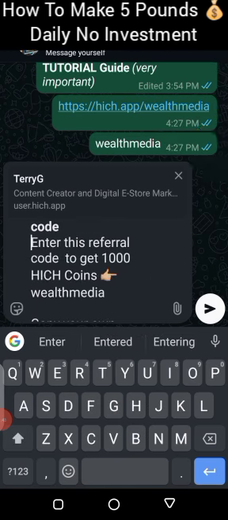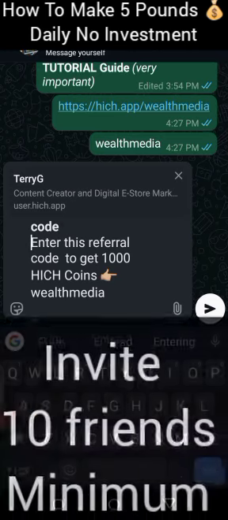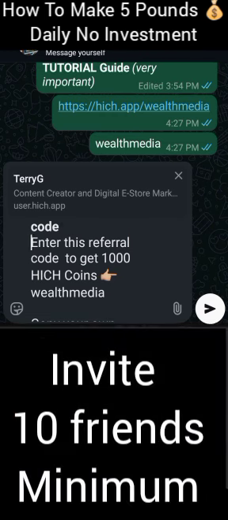So then you're going to copy this and share it with your friends. That's the next thing you're going to do. You're going to share it with your friends. You need to invite 10 friends for this tutorial to work, for you to be able to make £5. You're going to copy it.